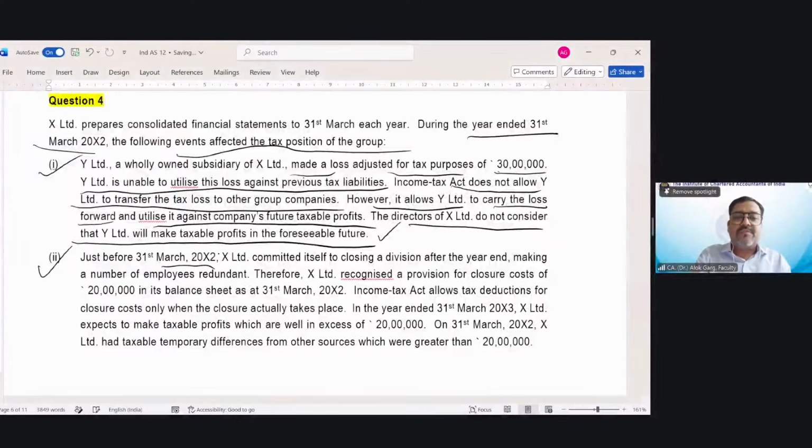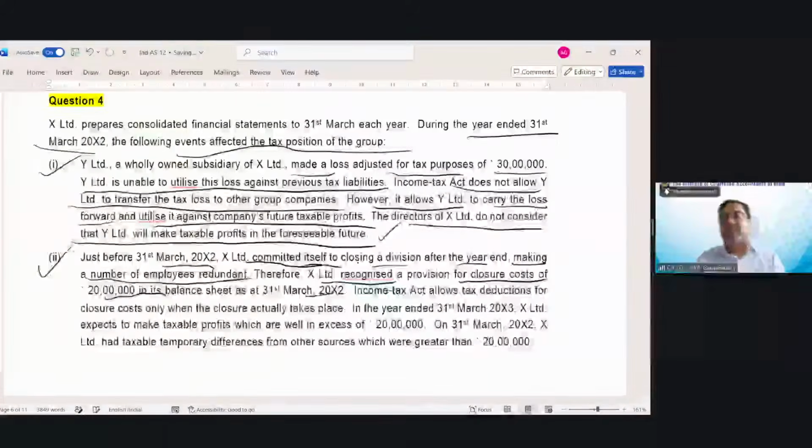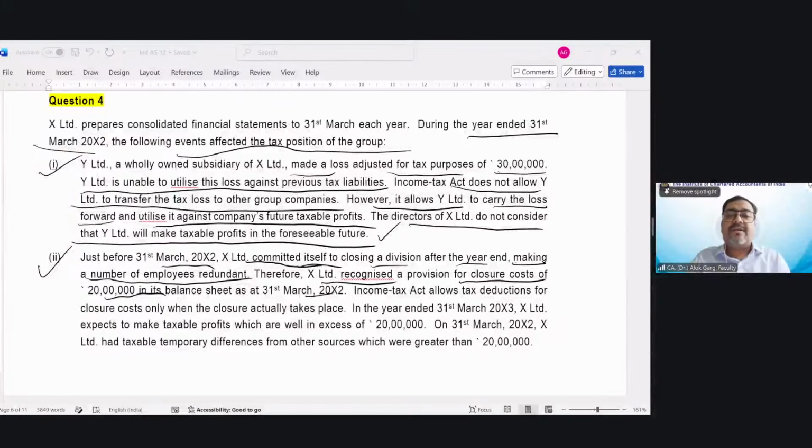Second, just before 31st March 20x2, X Limited committed itself to closing a division after the year end, making a number of employees redundant. Therefore, X Limited recognized a provision for closure cost of rupees 20 lakh in its balance sheet as on 31st March 20x2. Restructuring provision as per Ind AS 37. This company has created a restructuring provision of 20 lakh in the books of accounts.